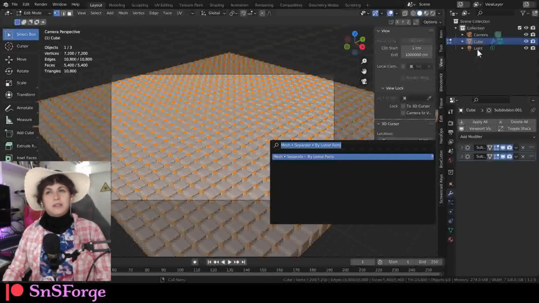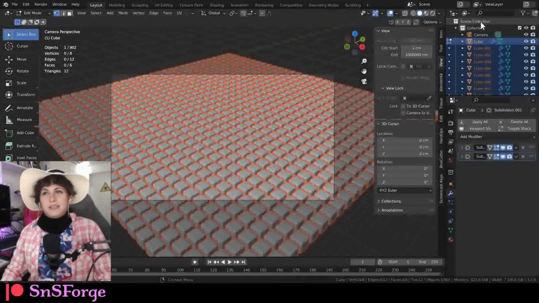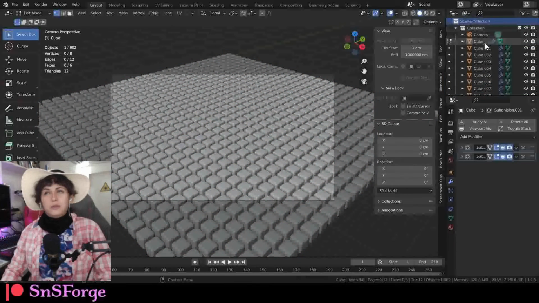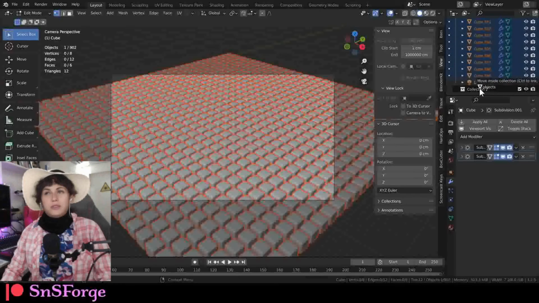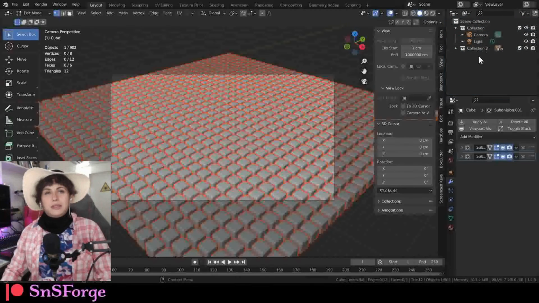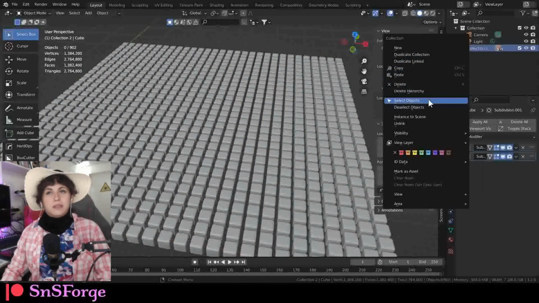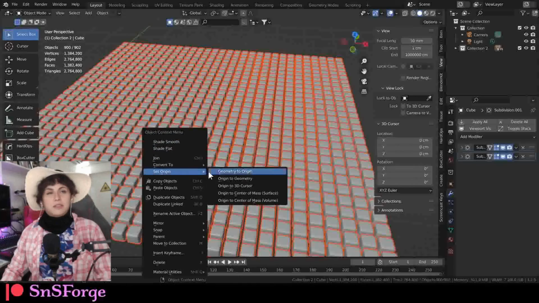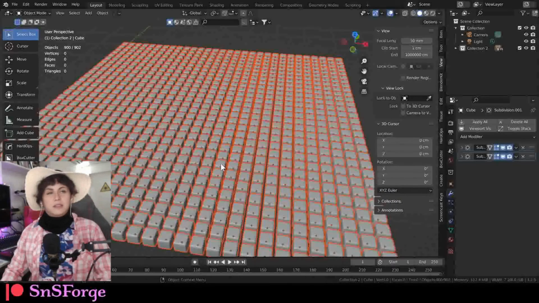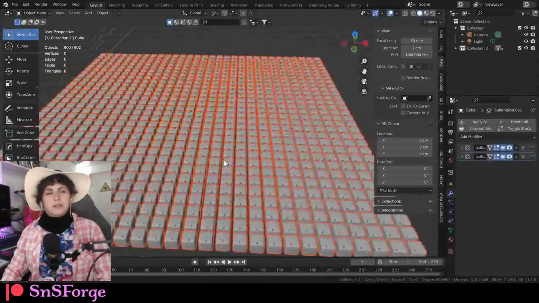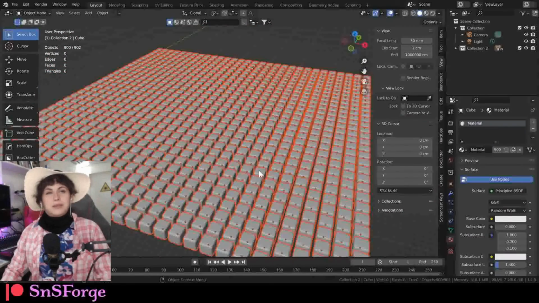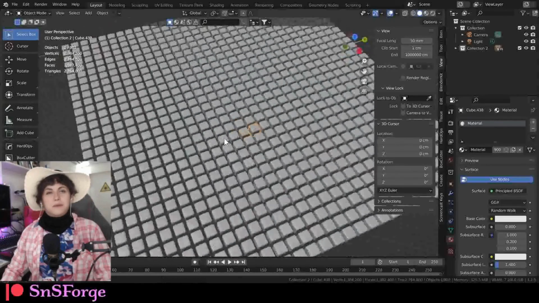So we're going to have like, I don't know, so many cubes. There you have it. And I would suggest you create a new collection, then drag all these cubes into a new collection so it doesn't get in the way. Then right click on these cubes, make sure everything is selected. So right click, select objects, right click, set object origin to geometry. So we have all the geometry right there. So yeah, everything is in order.